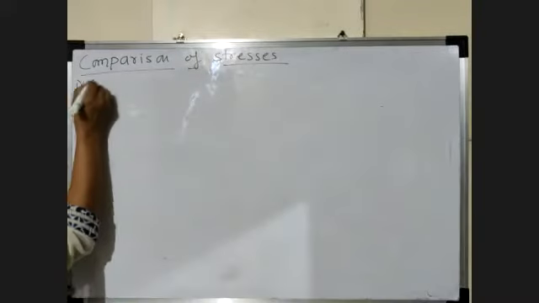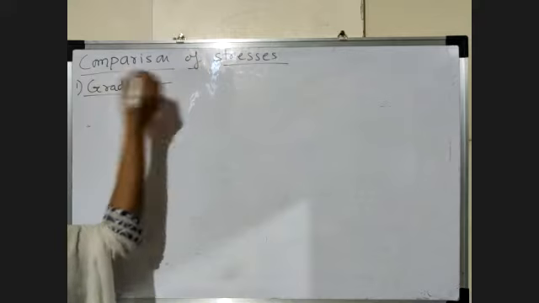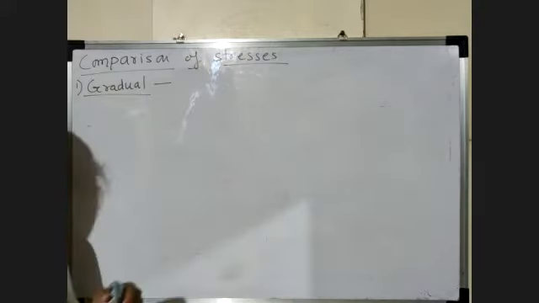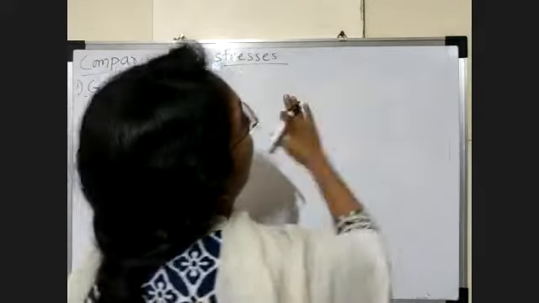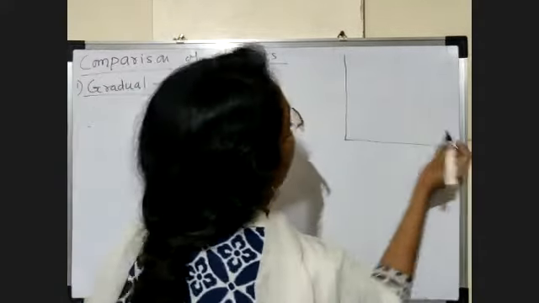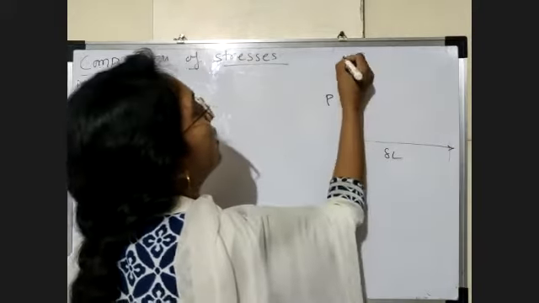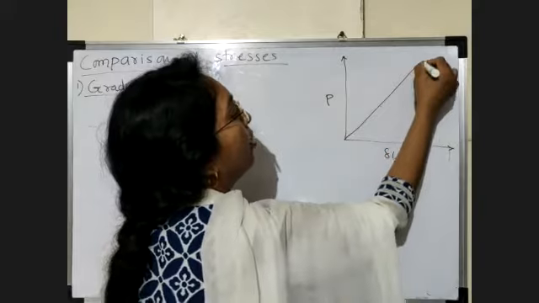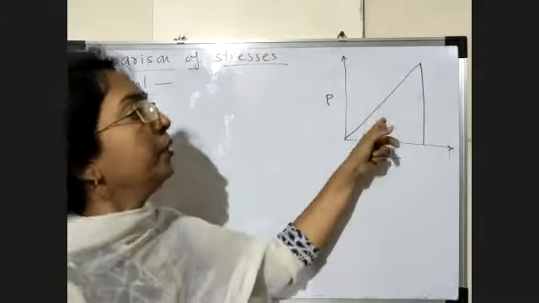For that we consider the gradual type of loading. Gradual means again the same thing. Load is initially 0. We increase the load in small constant increments. Now again we draw the same load deformation diagram, load on y-axis, deformation on x-axis. Initially the load is 0. We increase the load up to the maximum value.